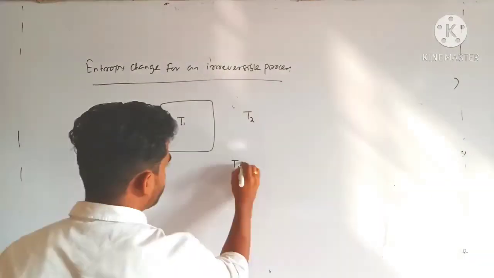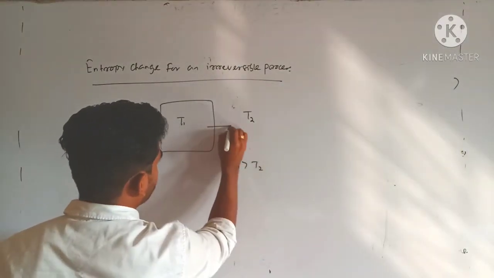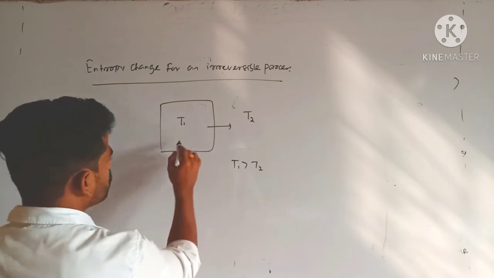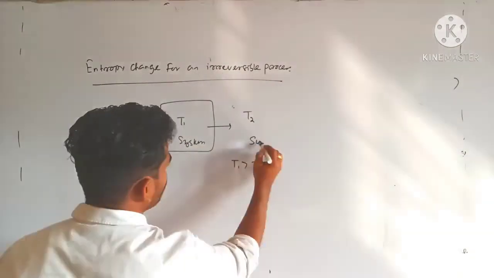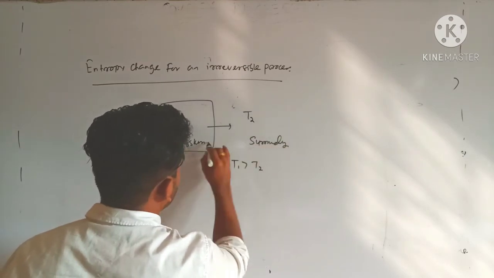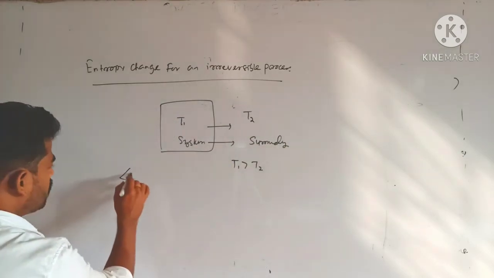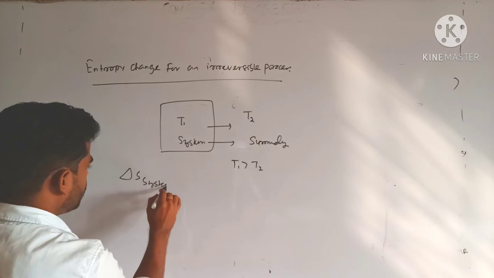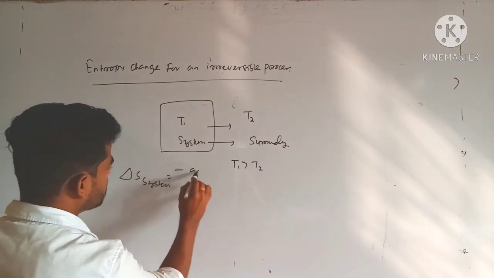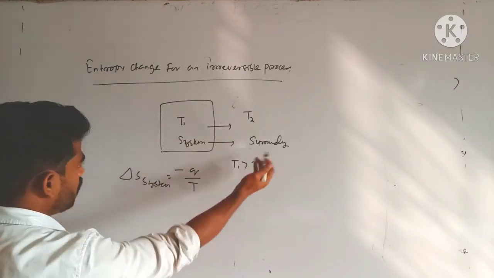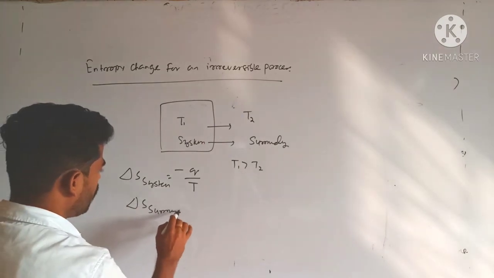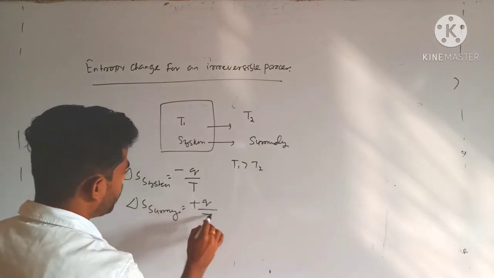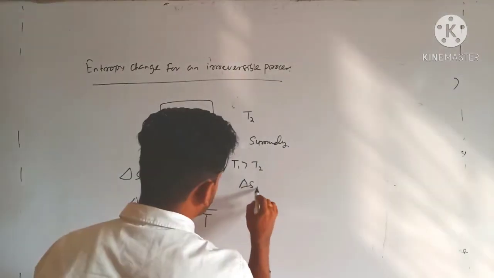If I consider T1 is greater than T2, then heat will flow from system to surrounding. Then what will be del S system? Randomness decreases, that will be equal to minus Q by T. Since the surrounding absorbs a certain amount of energy, del S surrounding becomes plus Q by T.